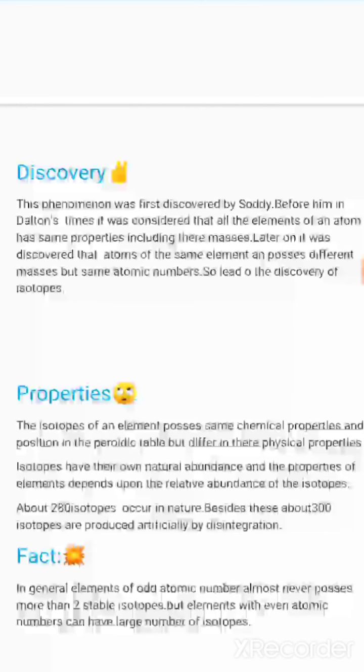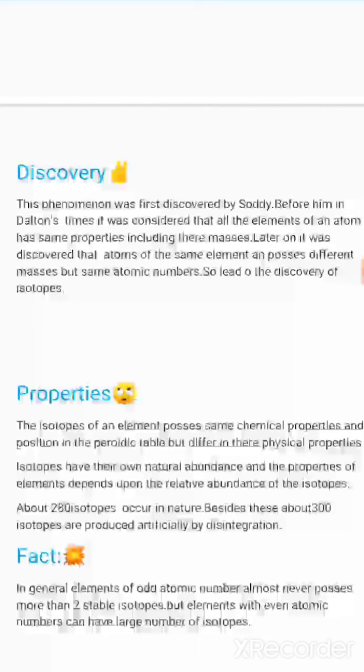Next, we have to look at their properties. Isotopes of an element possess the same chemical properties and the same position in the periodic table, but the difference is in their physical properties only. Isotopes have their own natural abundance, and the properties of elements depend upon the relative abundance of the isotopes.